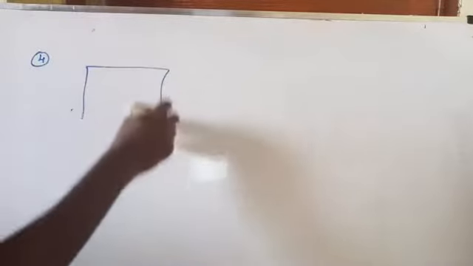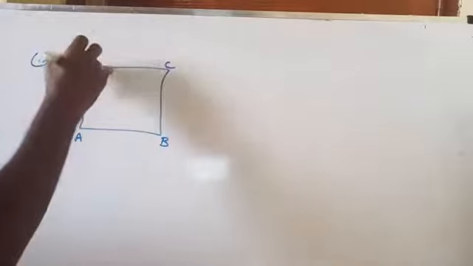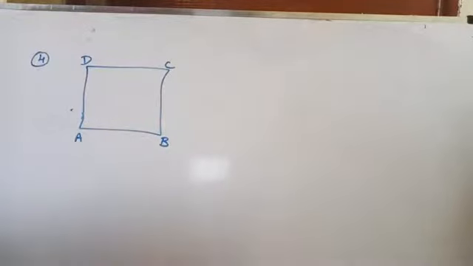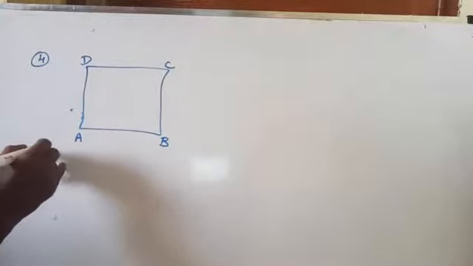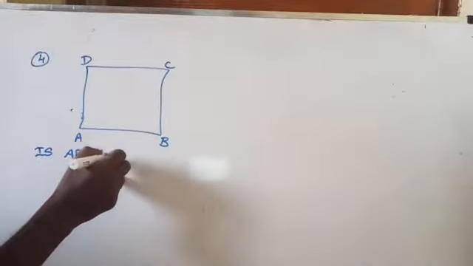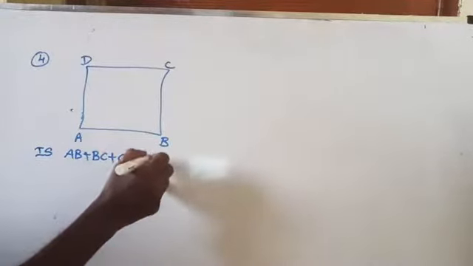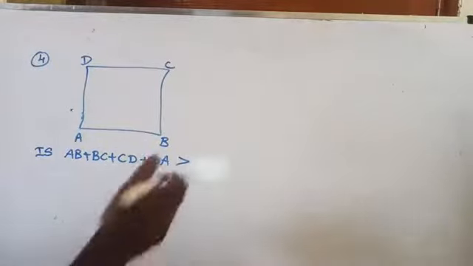Question number 4. ABCD is a quadrilateral. What is meant by quadrilateral? A four-sided polygon is called a quadrilateral. Now, ABCD is a quadrilateral. You have to prove that AB plus BC plus CD plus DA is greater than AC plus BD.